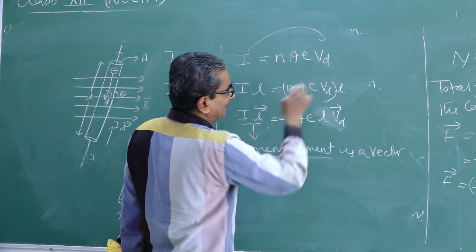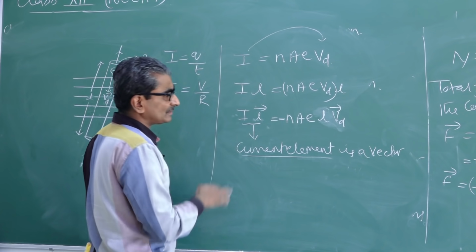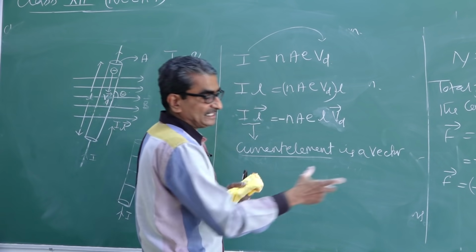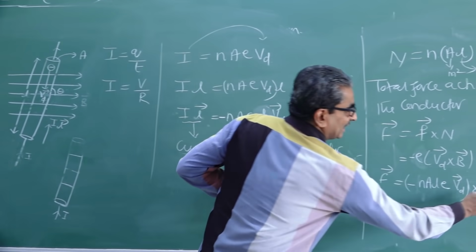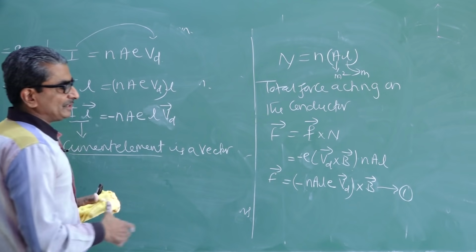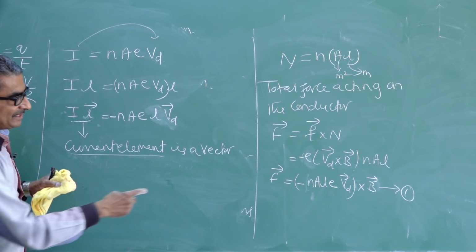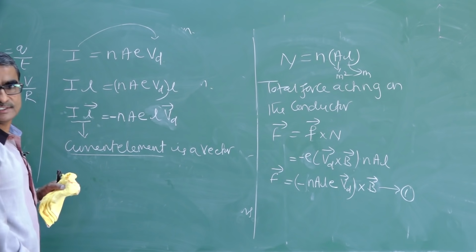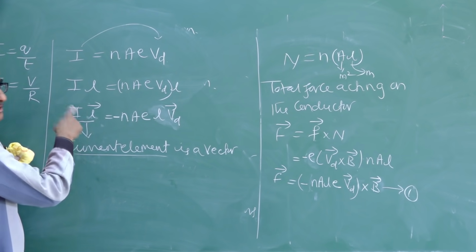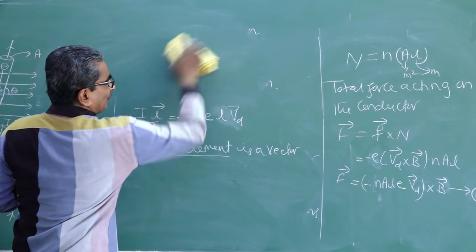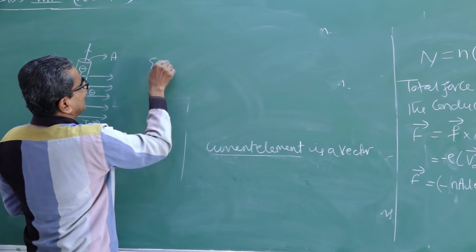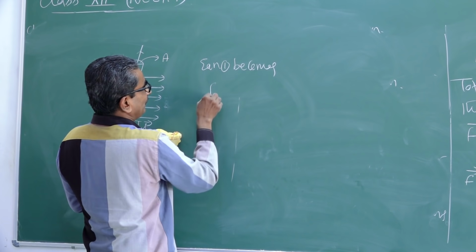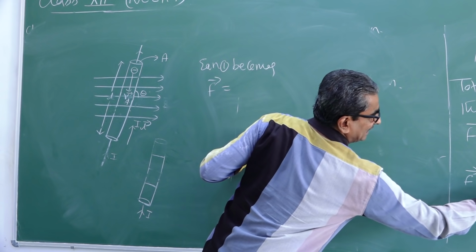So what happens to this equation now? The equation I am going to consider is this one. Let us call this equation 1. In equation 1, I can substitute for minus NALE into VD; for this entire term, I can substitute I into L. So equation 1 becomes F equal to, and what is minus NALE into VD?